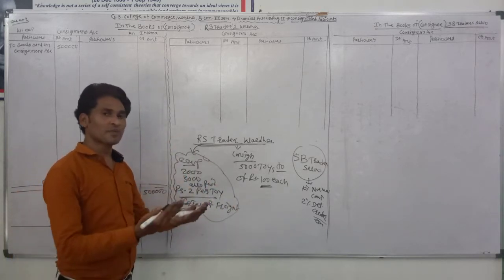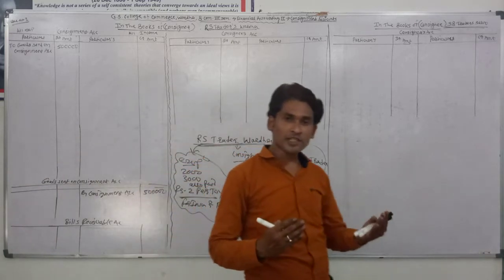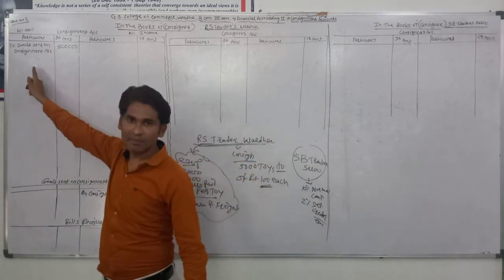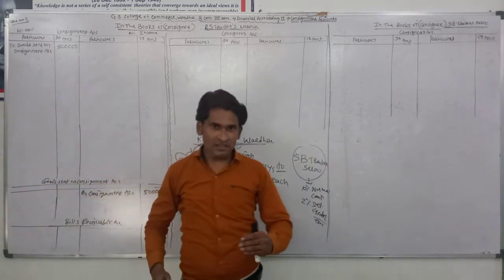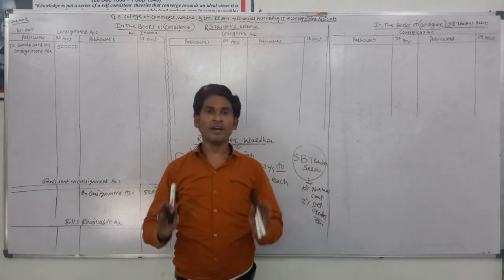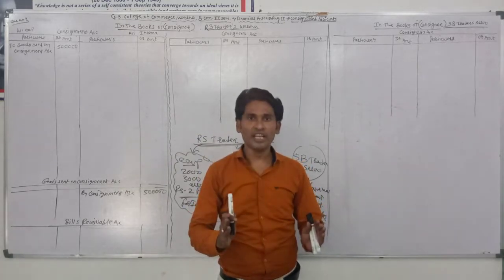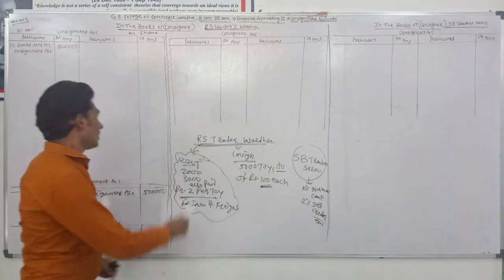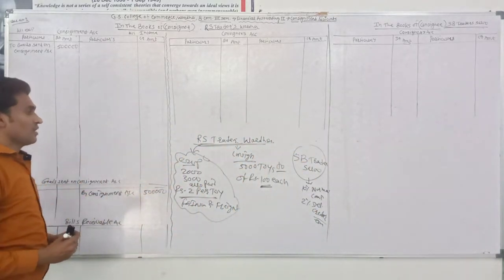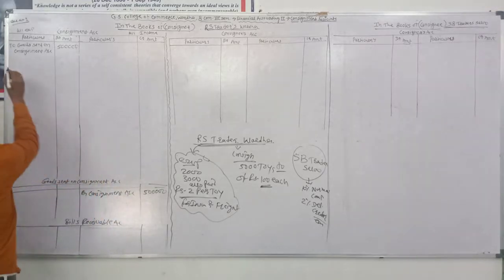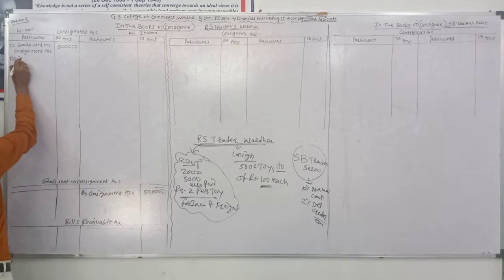RS traders incurred some expenses, and the basic entry for expenses incurred by the consignor is that they are consignment expenses, so they are recorded on the debit side of the consignment account. When the consignor pays cash, cash goes out, so cash account is credited. So the journal entry is consignment account debit and cash or bank account credit.